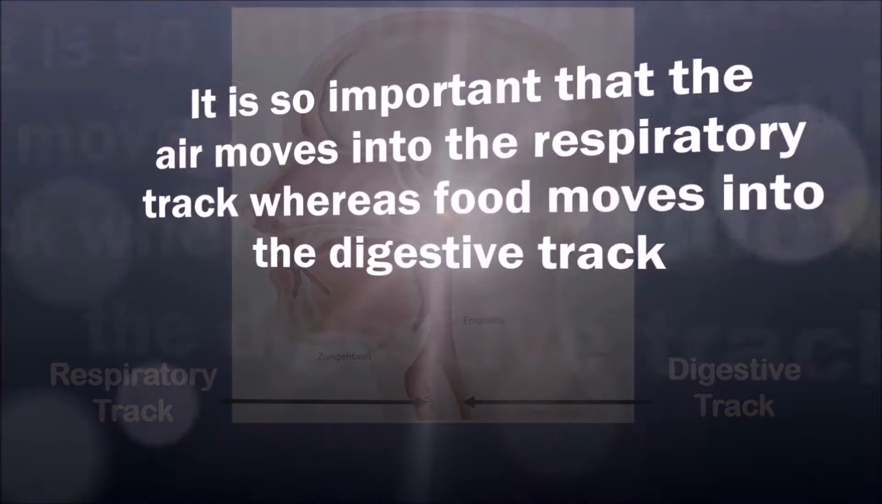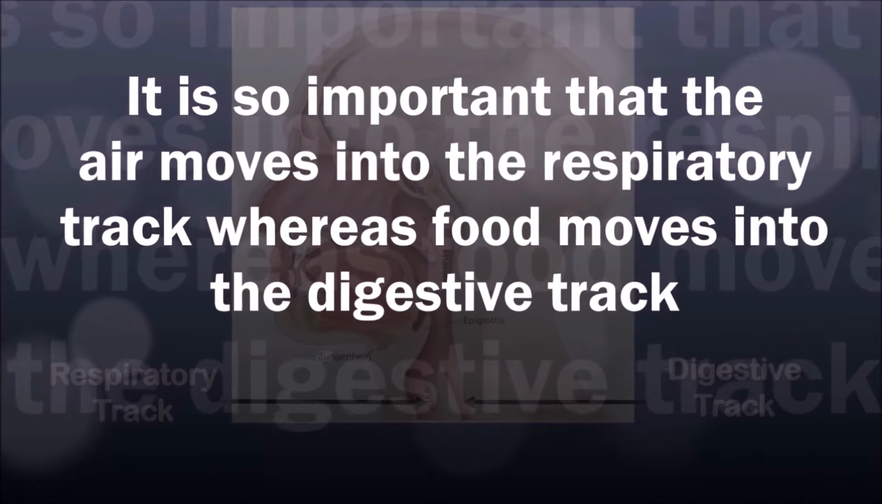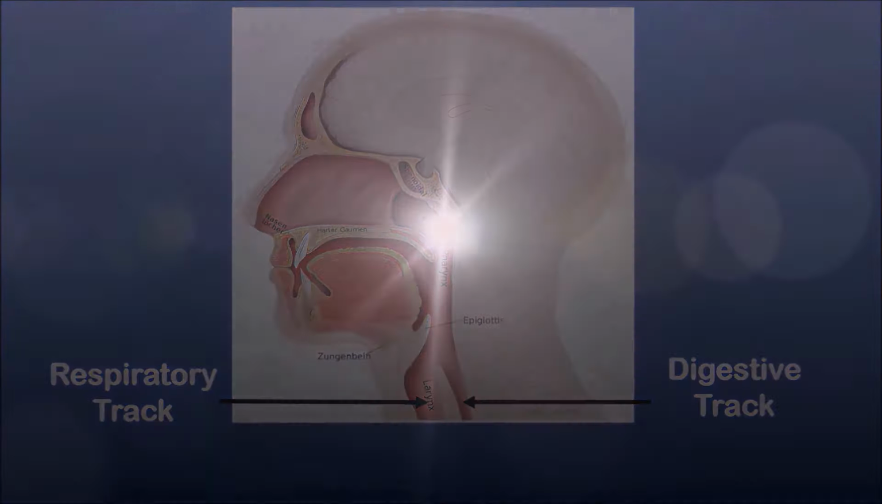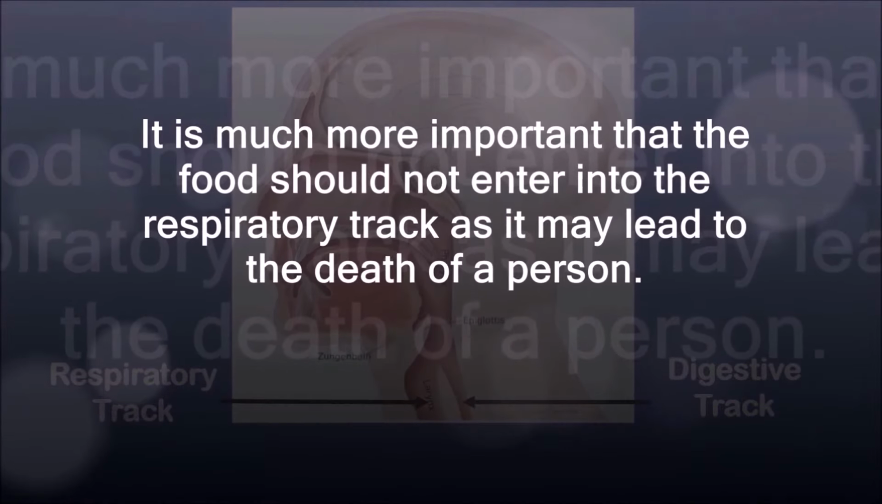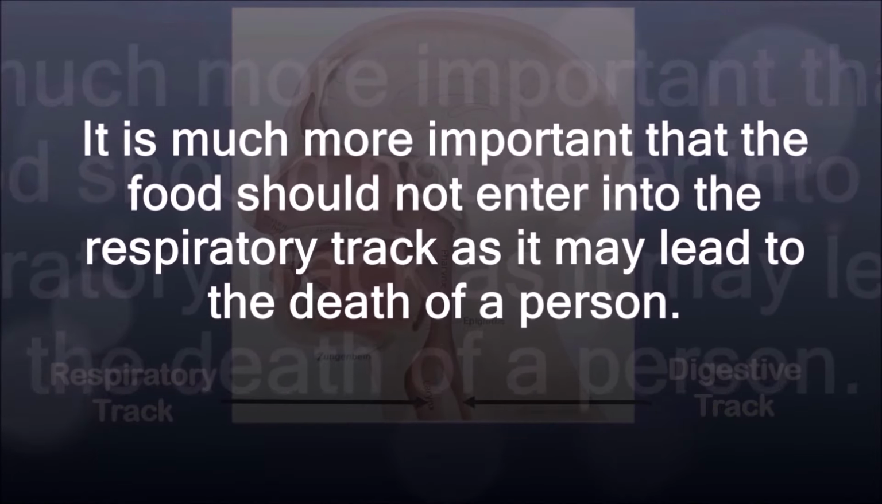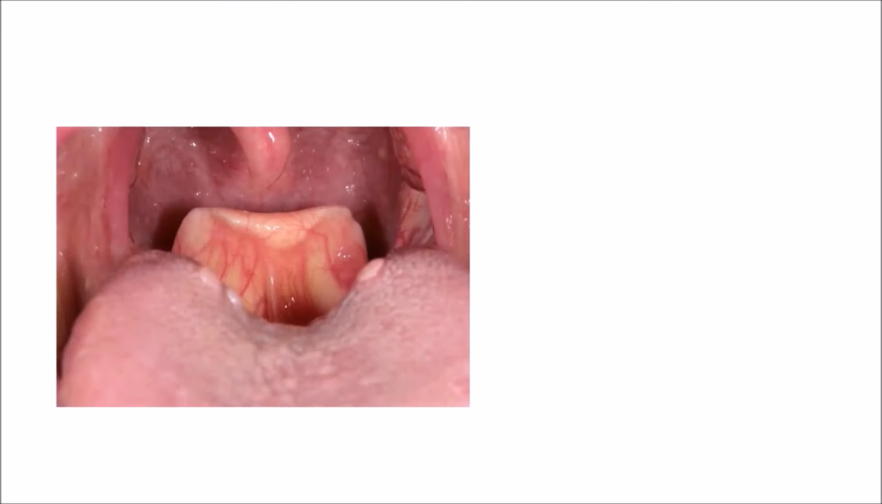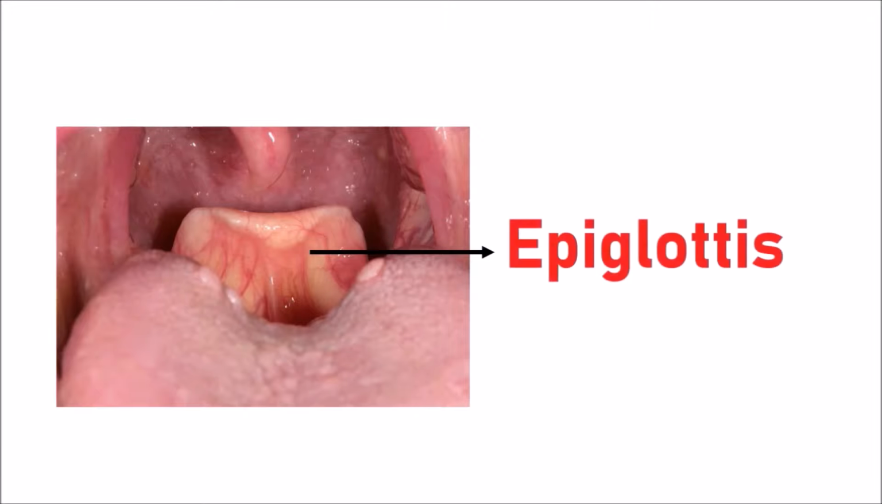It is so important that air moves into the respiratory tract whereas food moves into the food pipe. It is much more important that food does not enter into the respiratory tract as it may lead to death of a person. How is it made possible? It is made possible by a flap-like valve called epiglottis.